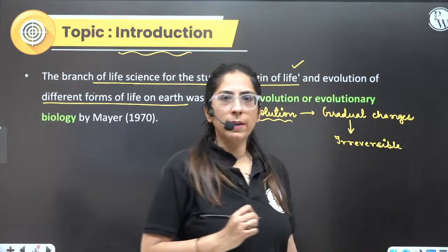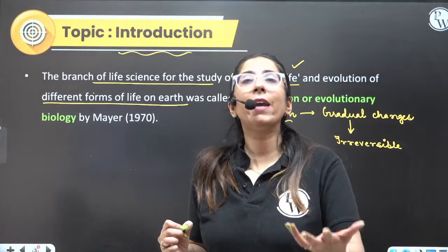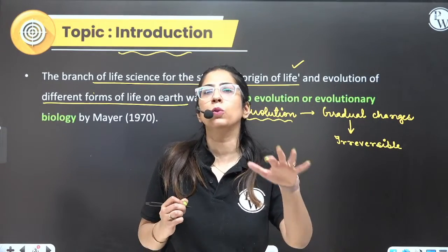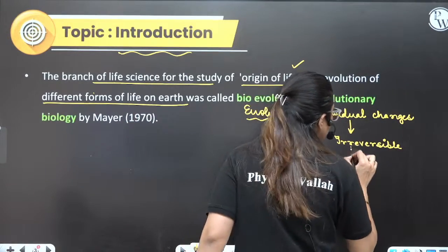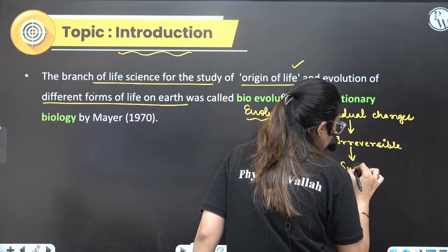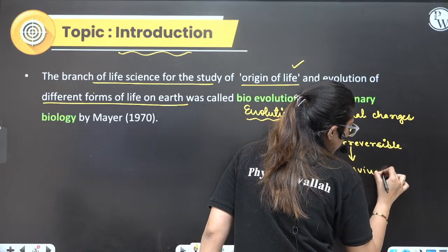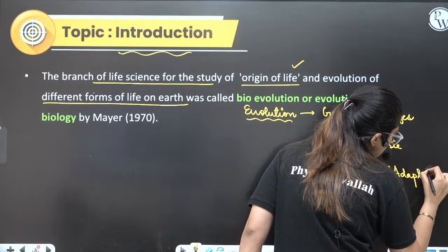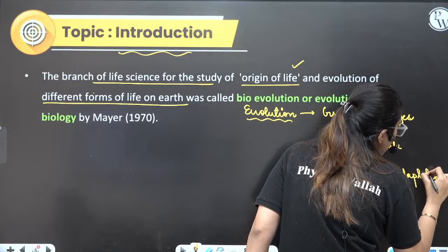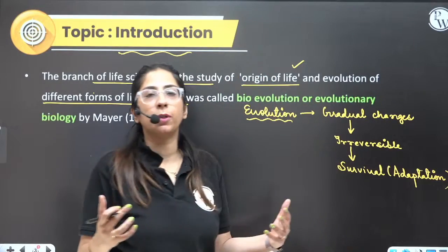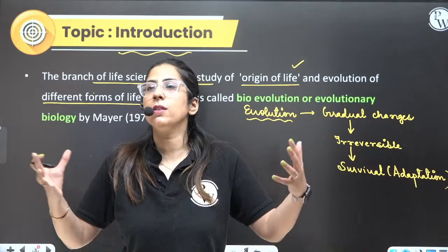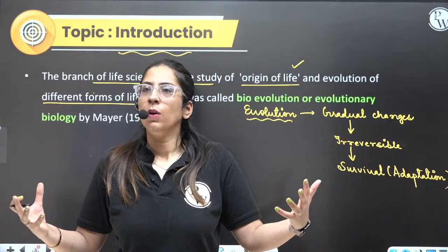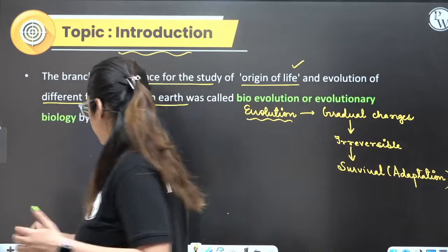And if I talk about why these changes are occurring, it is so that they can better adapt to the surroundings. So this is for survival or adaptation. So that they can survive, they can adapt. That is the reason life came on this earth's surface, and this is how they are adapting. Clear? Okay. Now let's proceed further.